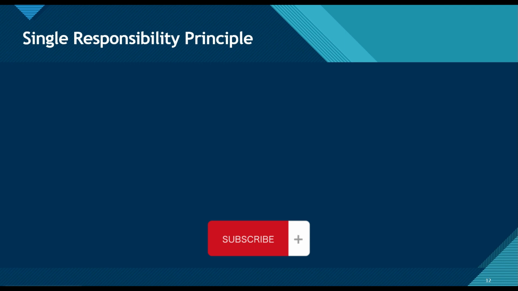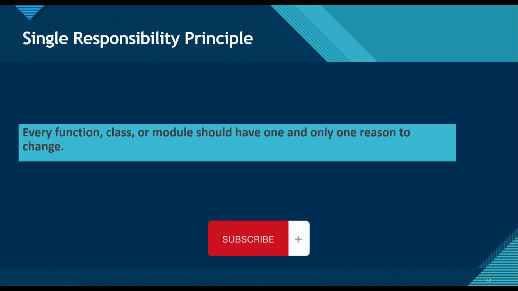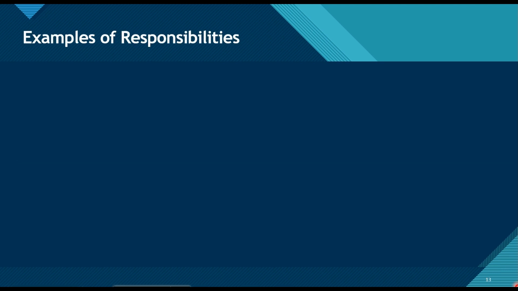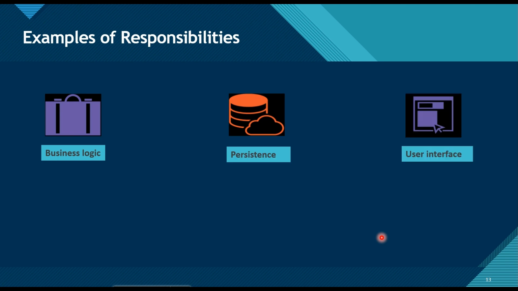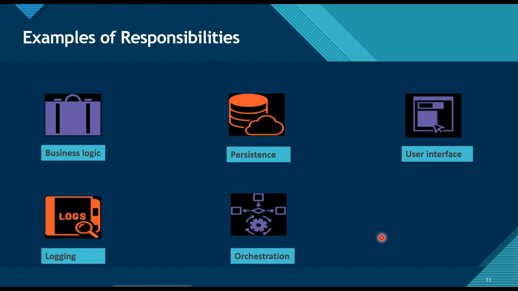So let's see the single responsibility principle first. The definition of the single responsibility principle says that every function, class or module should have one and only one reason to change. As programmers, we always come across some kind of responsibilities. Some examples of responsibilities are business logic, persistence, user interface, logging and telemetry, orchestration, and users. Apart from that, we have input, output, error handling, etc.